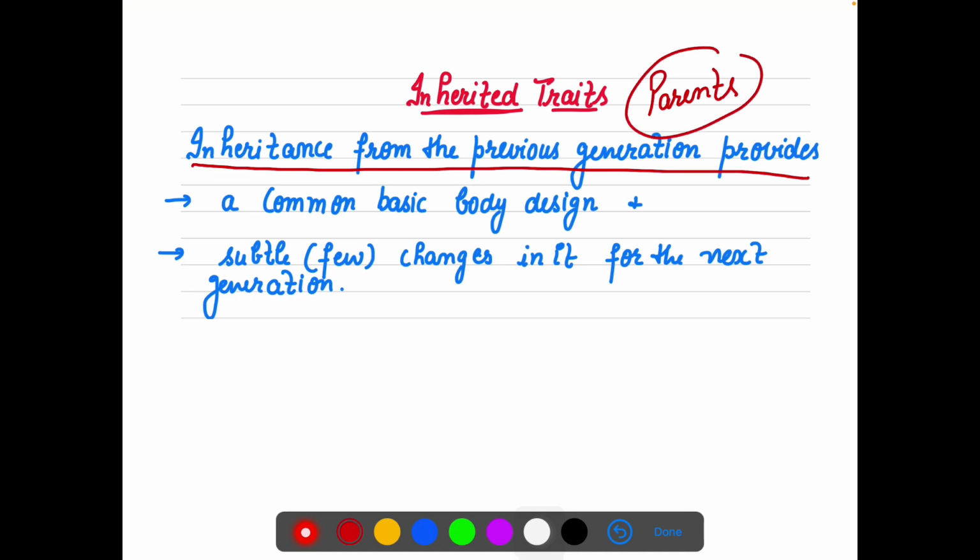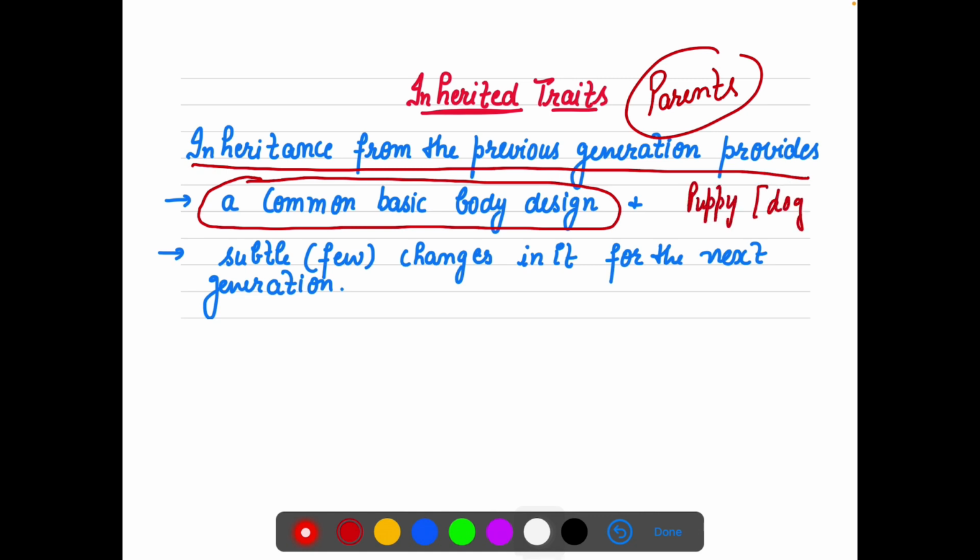provide a few very common things. They provide a common basic body design, right? We cannot change the design of a puppy. A dog always gives rise to a puppy which is similar to the shape of a dog. So the common basic design is the same. Human beings give rise to a baby, and the baby has two eyes, one nose, two ears, one mouth, two feet, two hands. So the structure is the same. The common basic body design is the same here.